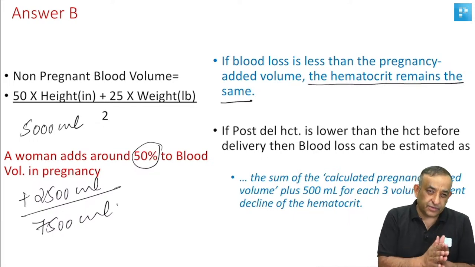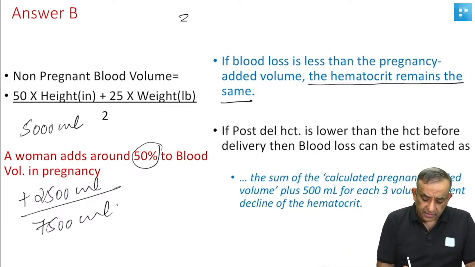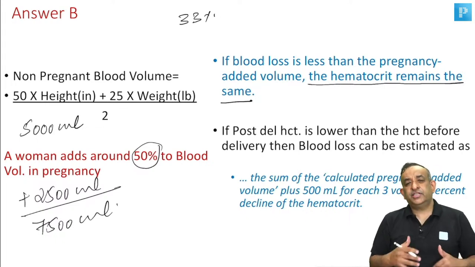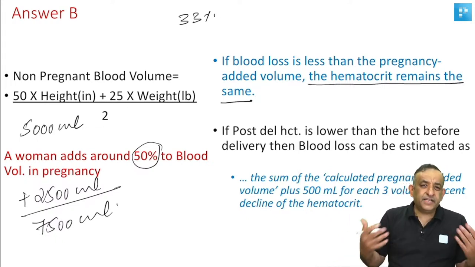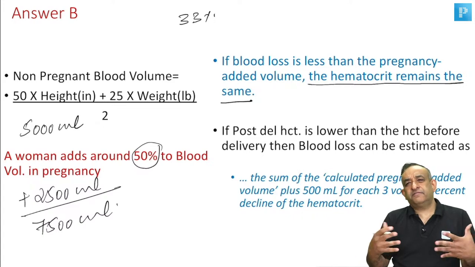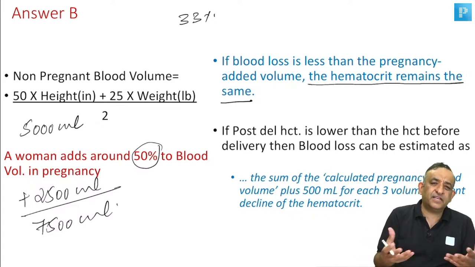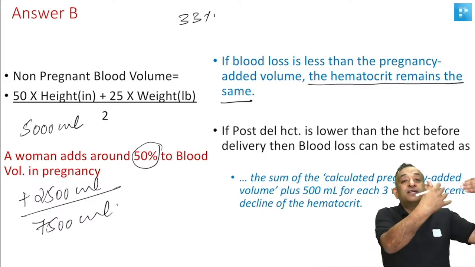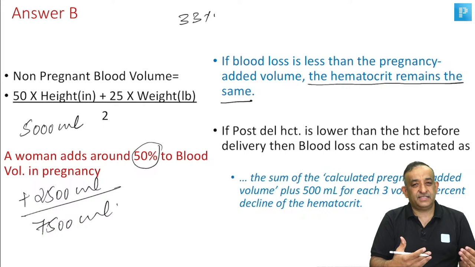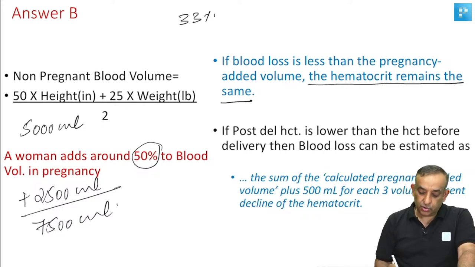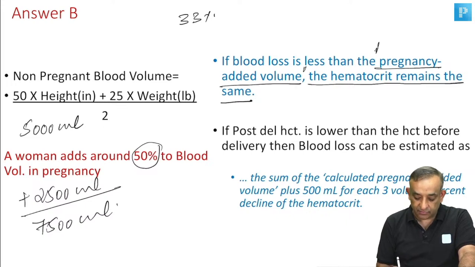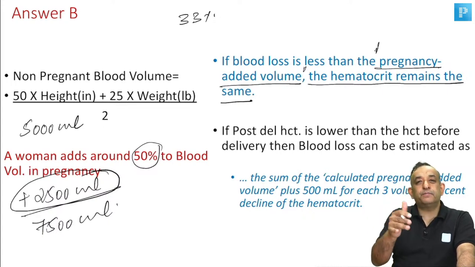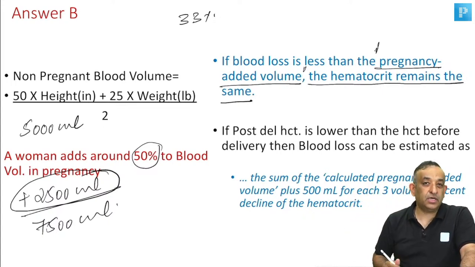Suppose the hematocrit was 33% before delivery, and she bleeds in delivery. She bleeds, let's say, 500 ml or 1000 ml or 1500 ml. This is already taken care of by the increase in the blood volume of pregnancy. So the hematocrit does not drop. So if the blood loss is less than the pregnancy added volume, please see this pregnancy added volume, that is 2500 ml, the hematocrit does not drop.